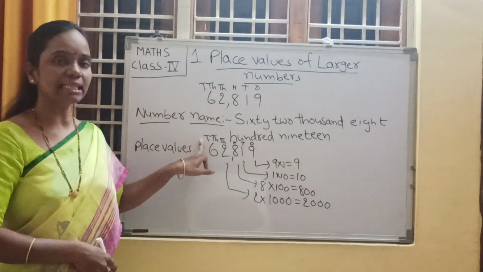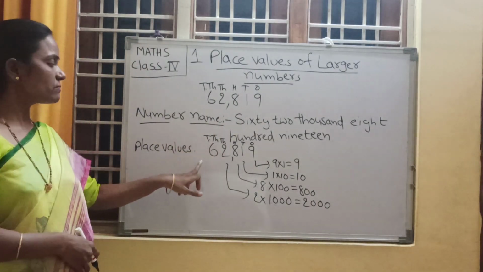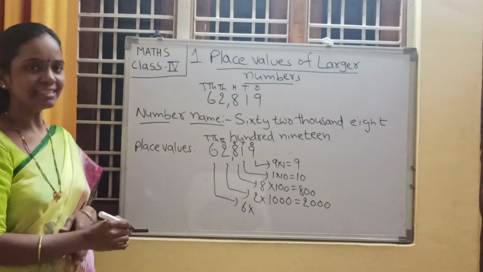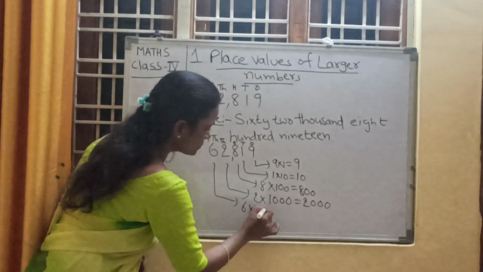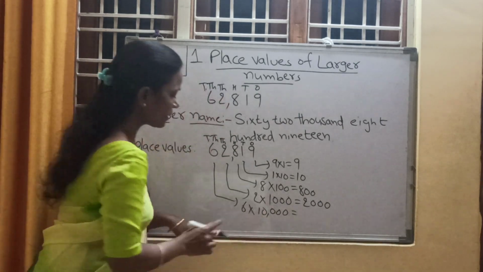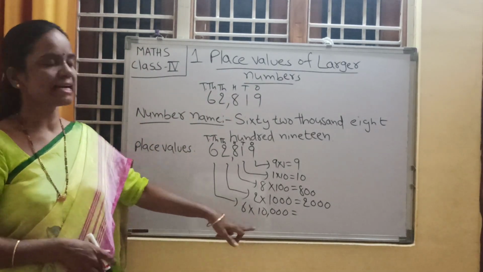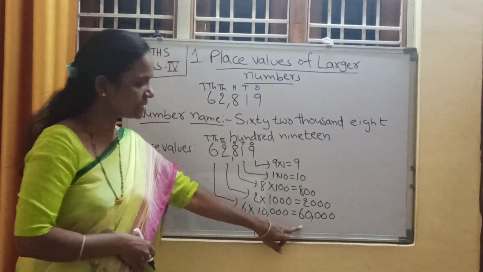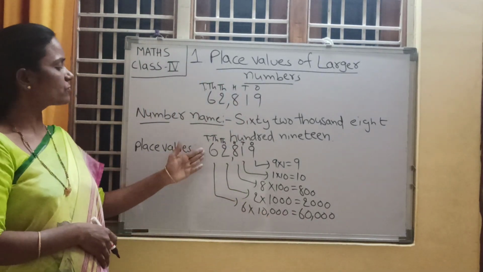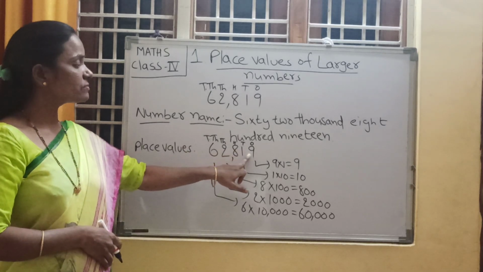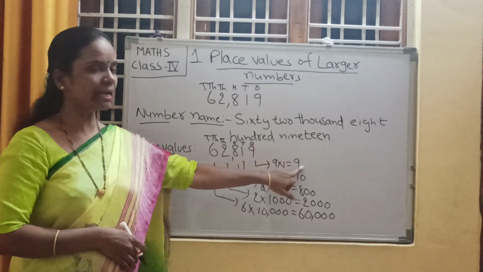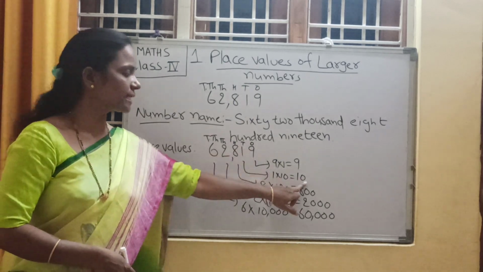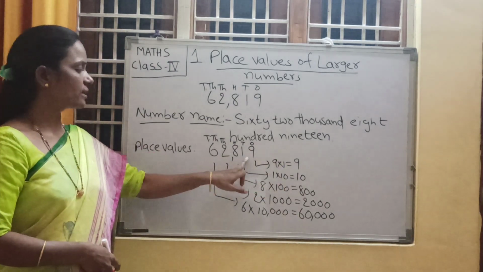6 is in the 10,000's place. What is the place value of 6? 6 into how much, children? Yes, 10,000. 6 into 10,000 is 60,000. 60,000 is the place value of 6. 9's place value is 9 ones are 9. 1's place value is 1 into 10. 10 is the place value of 1.